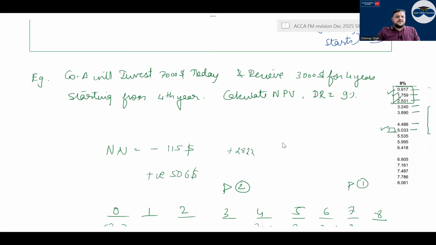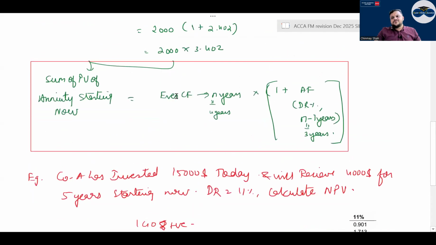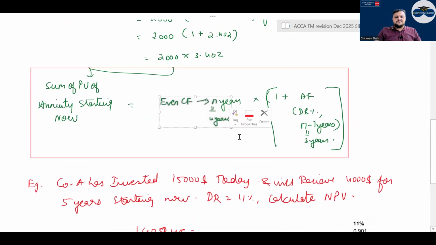Then you have annuity starting now. Annuity starting now is very simple. It is basic annuity plus the 0 year cash flow. So basically it is even cash flow for n years into 1 plus the annuity factor at the discounting rate for n minus 1 years, right? And that is 3 years. So if your cash flow is repeating from year 0 for 4 years, reduce that 1 year.